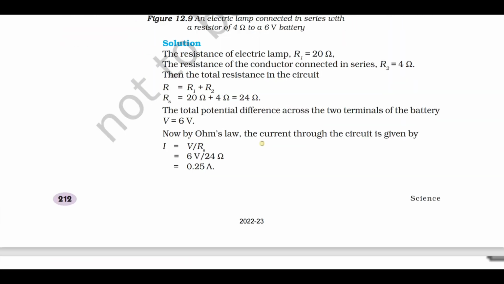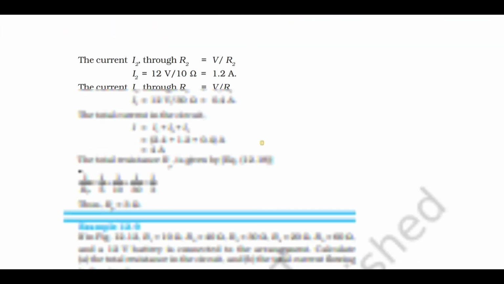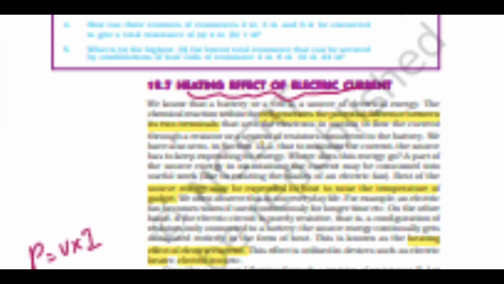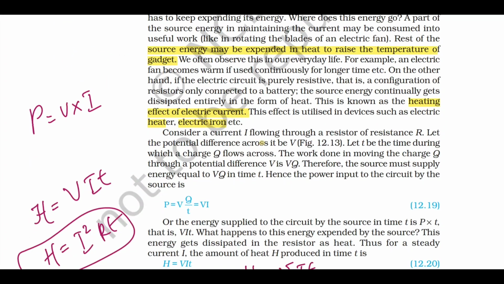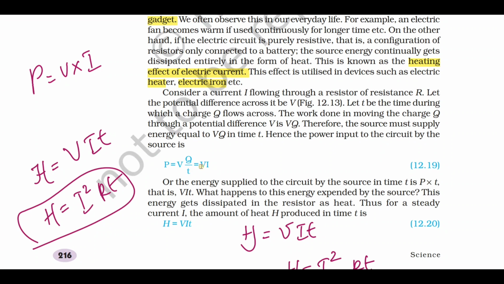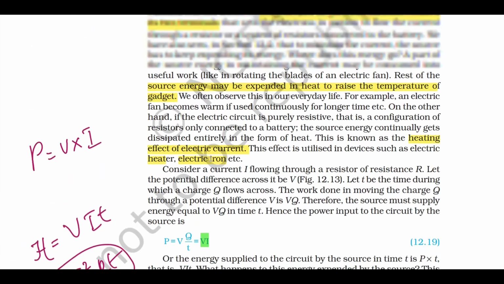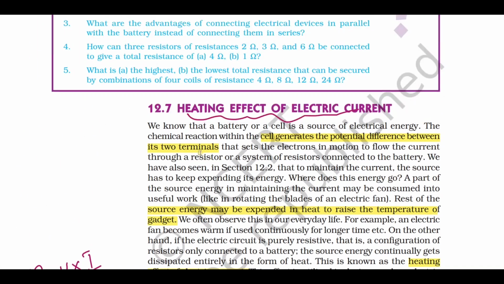Based on this, we can expect a 2 mark problem. Then the concept of the heating effect of electric current. What is the power input? Power input is P equals V into I. Some appliances work on the concept of heating effect of electric current.